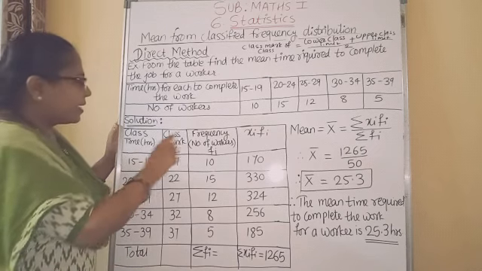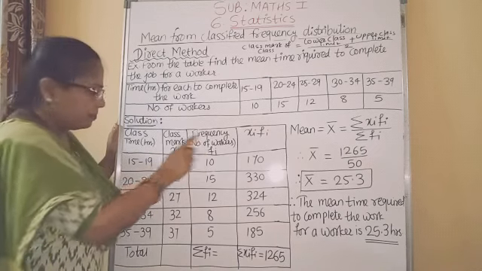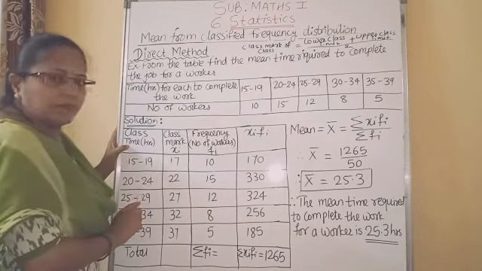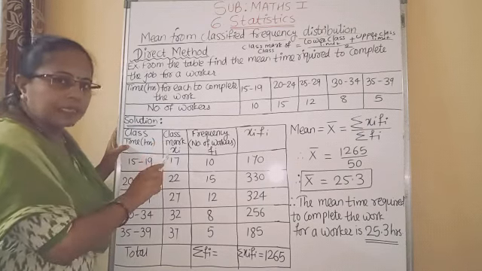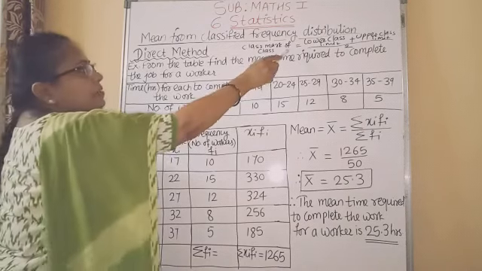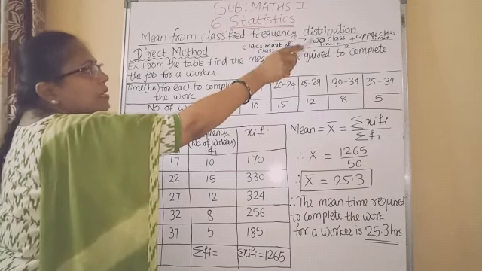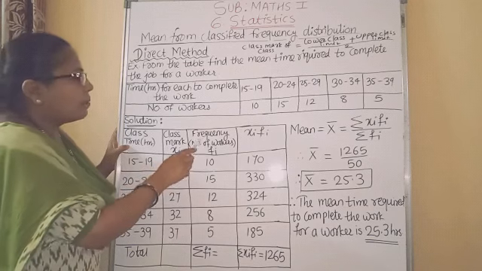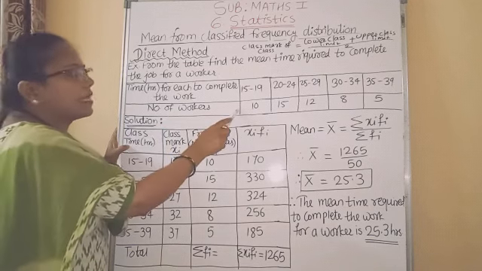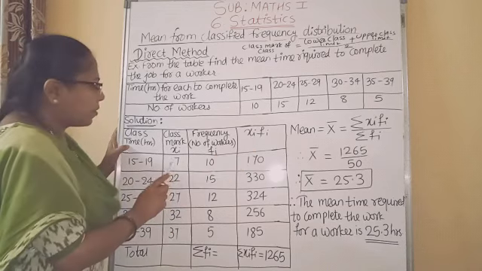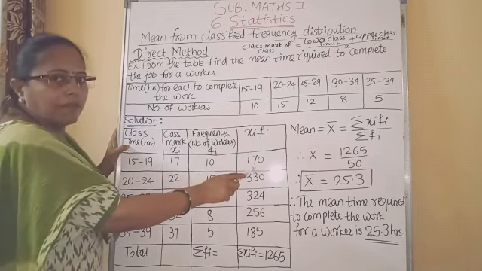We have to prepare a table containing 4 columns. In the first column, classes which are given in the question. Second column, class mark denoted as Xi. And how to find class mark? Lower class limit plus upper class limit divided by 2. Third column, frequency which is given in the question. And the fourth column is product of Xi into Fi.